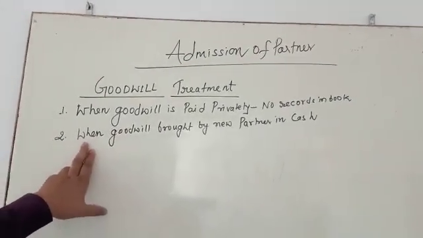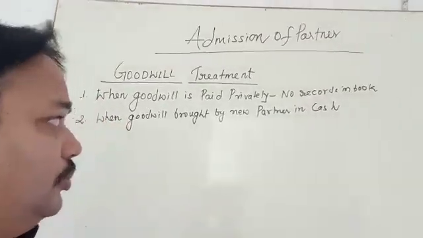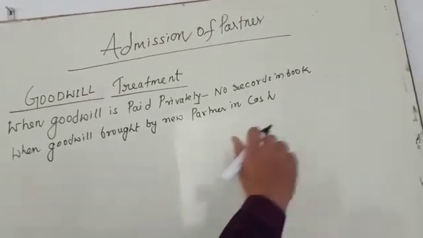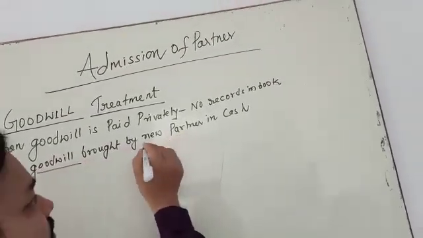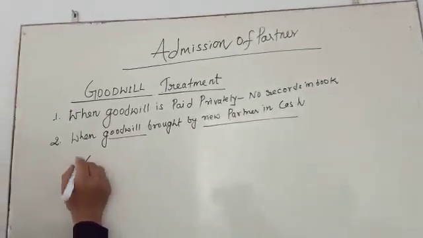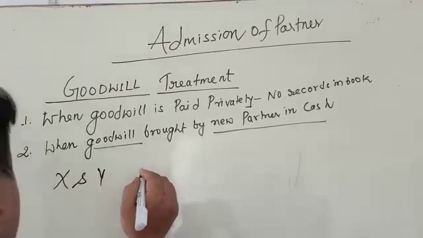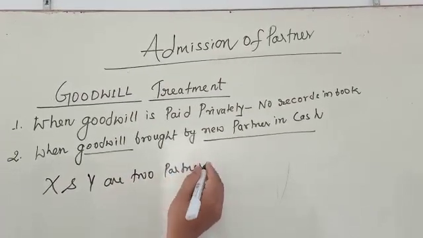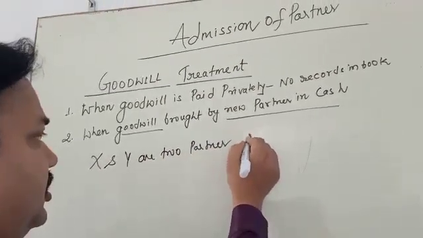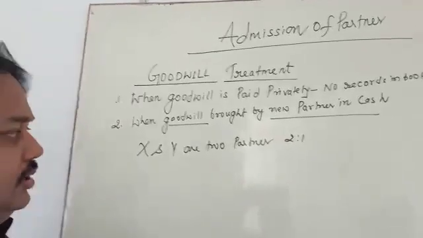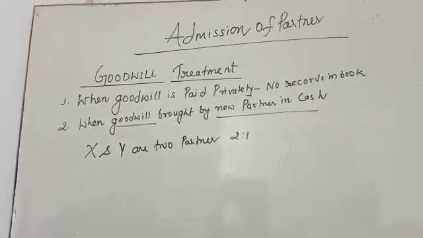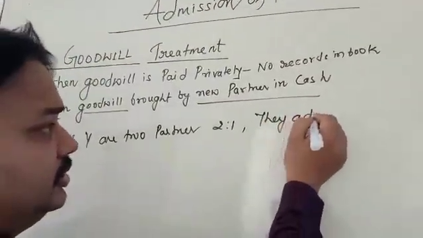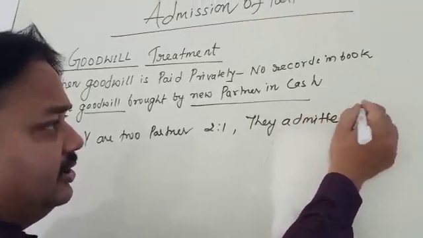Today I am going to start from this topic, when the new partner brings goodwill in the form of cash. For example, what is the use of goodwill for a new partner? Let's see here. X and Y are two partners. Their profit sharing ratio is 2:1. In the question it is mentioned they admitted Z as a new partner.